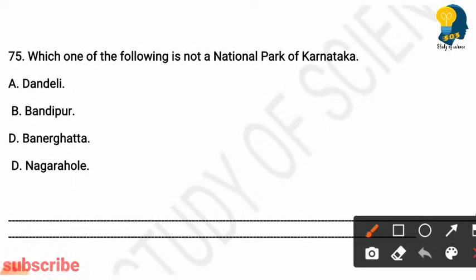So the last question of this session is, which one of the following is not a national park of Karnataka? Options are Dandeli, Bandipur, Bannaraghatta, Nagarhole. So here the right answer is option A, Dandeli is not a national park of Karnataka. Bandipur, Bannaraghatta, Nagarhole, all these are found in Karnataka.